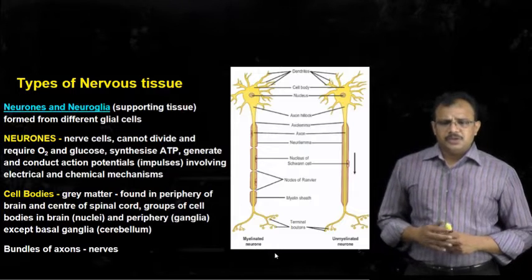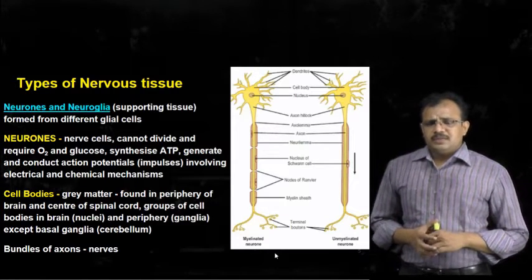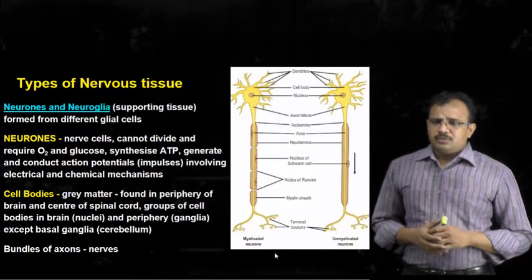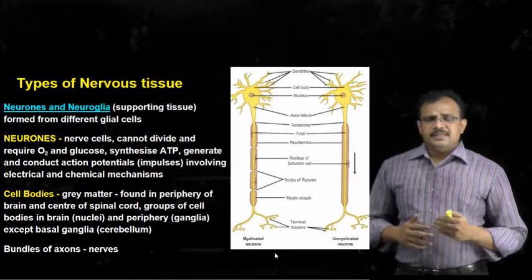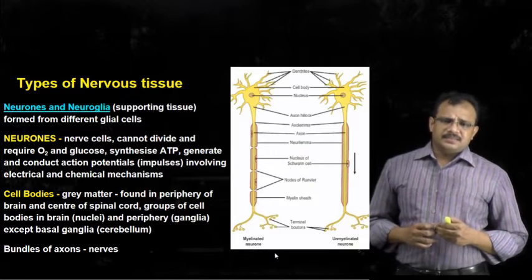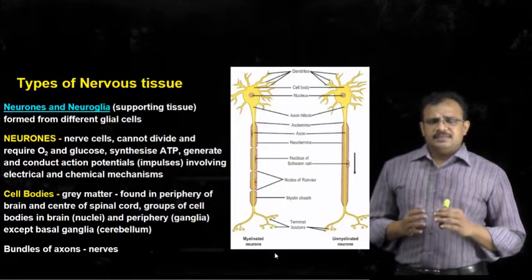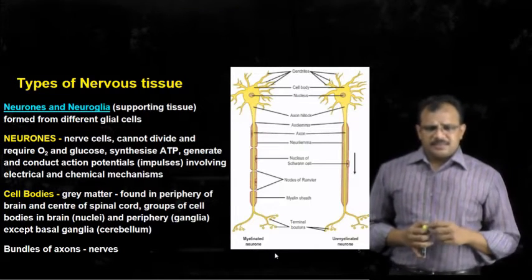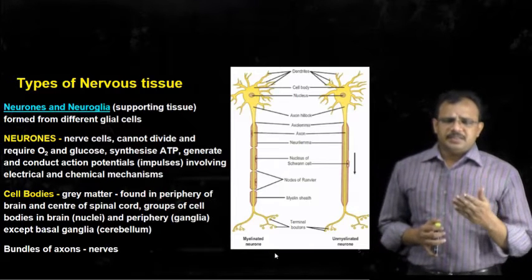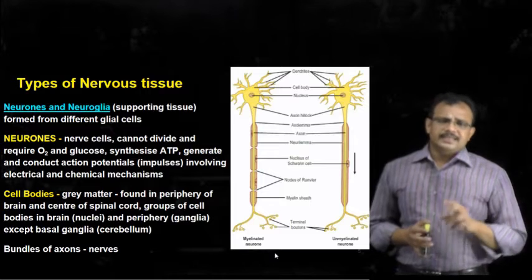These neurons also require oxygen and glucose, and they generate their own ATP, and they have a mechanism of generating and transmitting impulses, and hence they are also called excitable cells, which can be stimulated to generate an impulse, which is nothing but a signal.